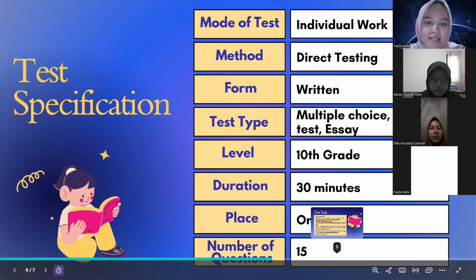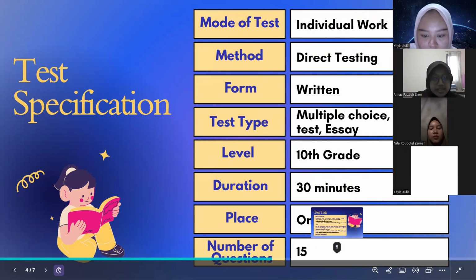Okay, the next slide. Okay, now I will explain about the test specification. So, the mode of the test is individual work, which ensures that the result truly reflects each student's reading ability.